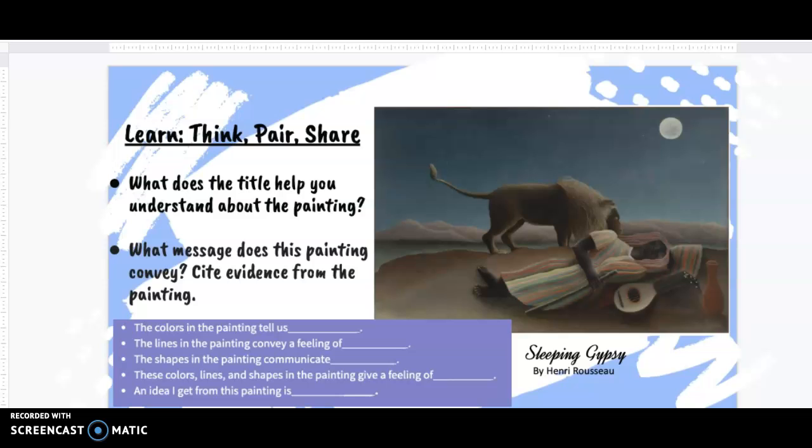Now I am going to give you just a little background information about Henry Rousseau so that you are able to connect Henry to the poem that we read by Giovanni. Henry Rousseau painted this work of art in 1897. He had been a tax collector in Paris, France. He began painting as an adult without ever taking any art lessons.